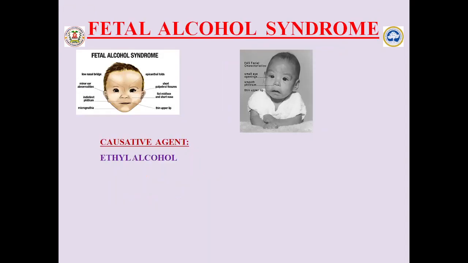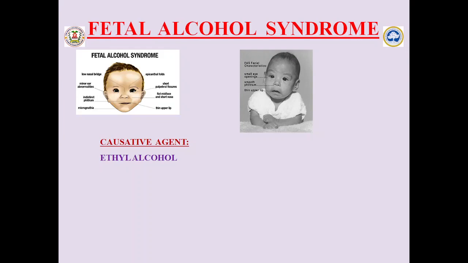And next is fetal alcohol syndrome. If a pregnant mother has a habit of consuming alcohol, this alcohol will cause fetal alcohol syndrome. It will be significantly seen in the newborn. One thing we have to keep in mind, this is totally irreversible in nature. Fetal alcohol syndrome not only affects the physical growth of the child, but also the brain development of the child.